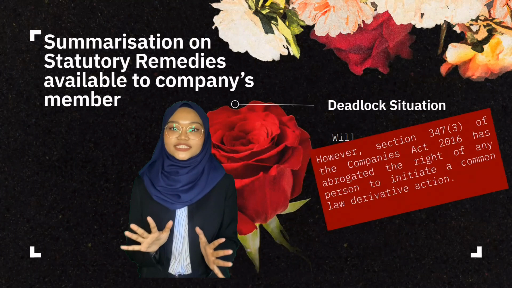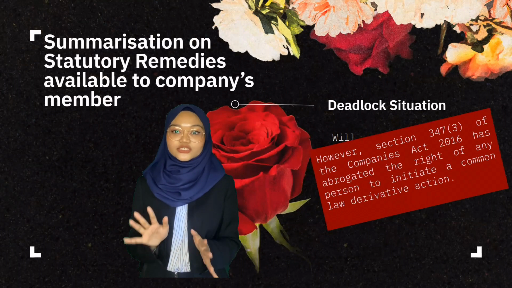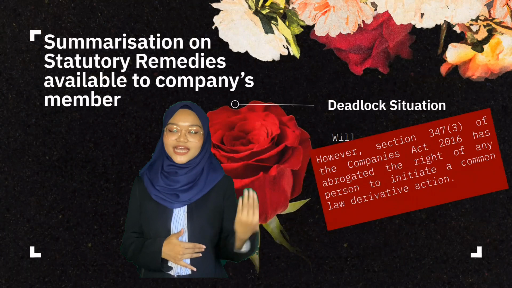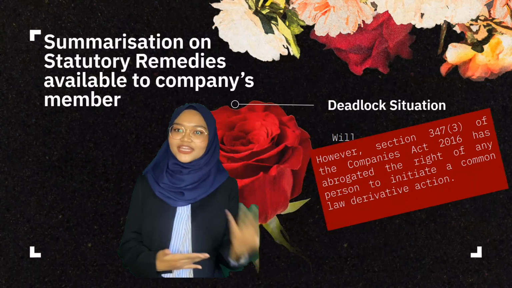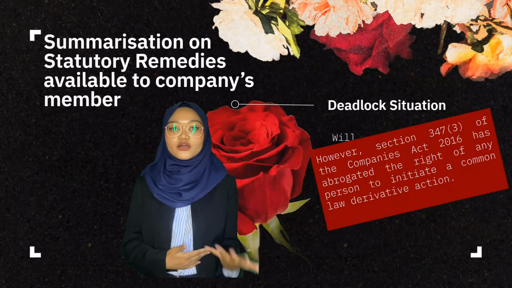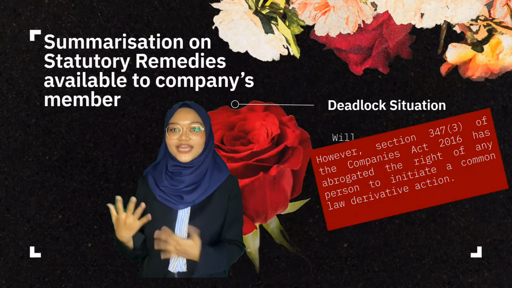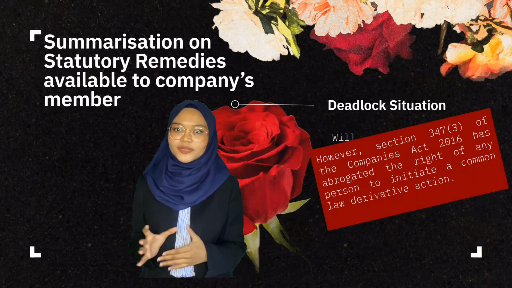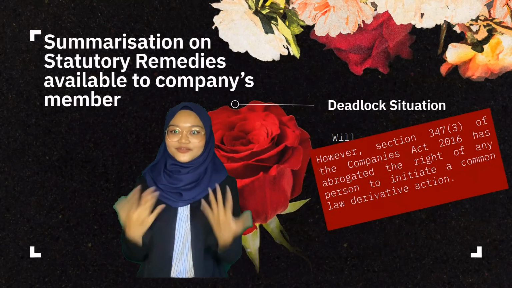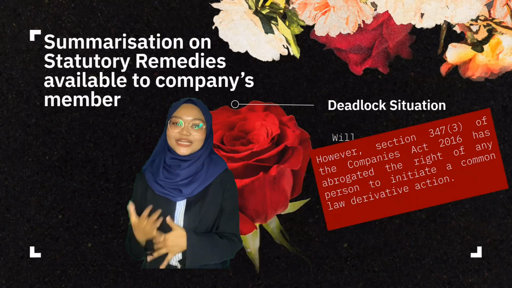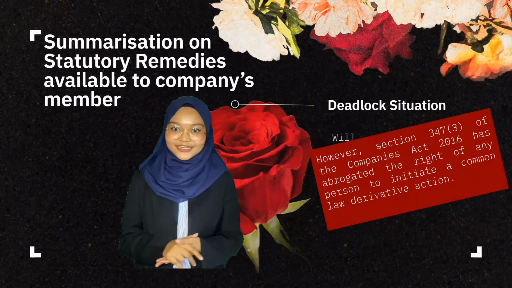However, as noted by the Federal Court, Section 347, Subsection 3 of the Companies Act 2016 has abrogated the right of any person to initiate a common law derivative action. So moving ahead, there may be limited cases where the issue of common law derivative action will arise. There may still be application of this decision in a multiple derivative action.